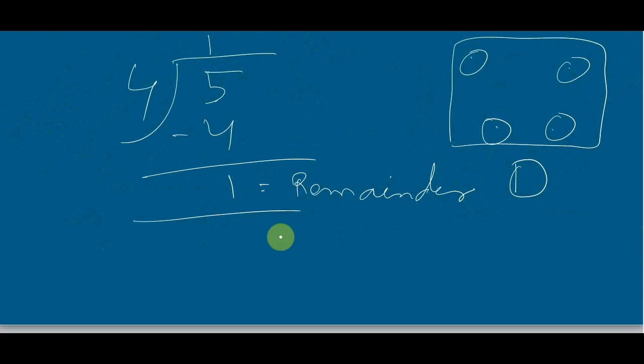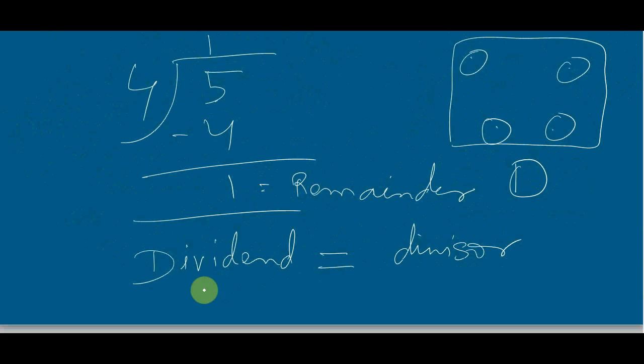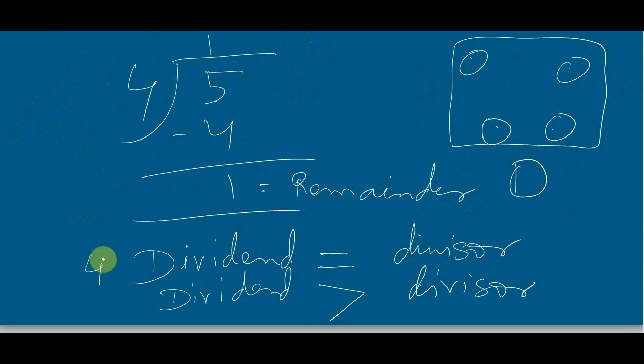So what do we notice here? For carrying out division, the dividend must at least be equal to the divisor, or the dividend may be greater than the divisor.